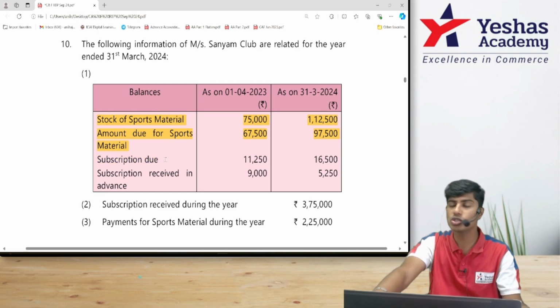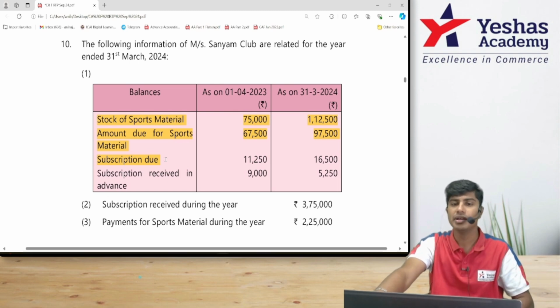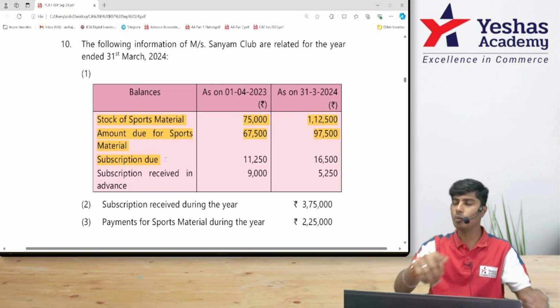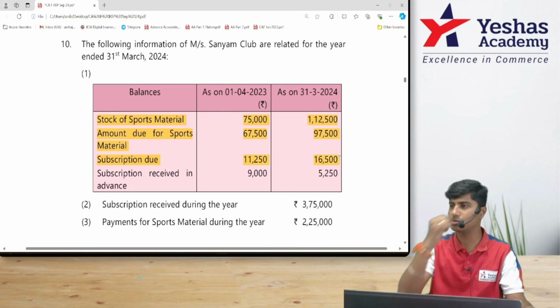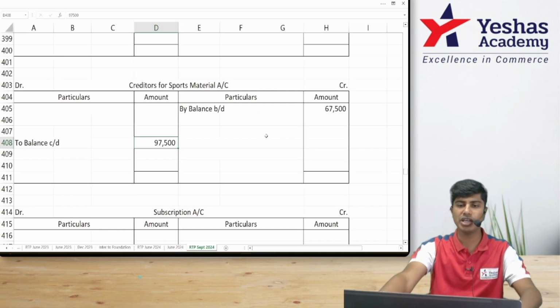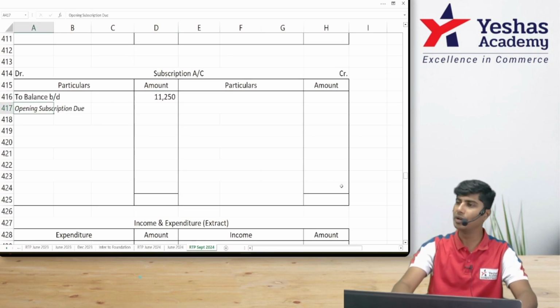After that we have subscription. Subscription due means we have earned this subscription, but the customer or that member has not yet paid. It is our asset. Asset opening balance on the debit side, closing balance on the credit side. No plus minus business. 11,250 in my subscription account. I'll write on the debit side, to balance brought down, 11,250, opening subscription due.